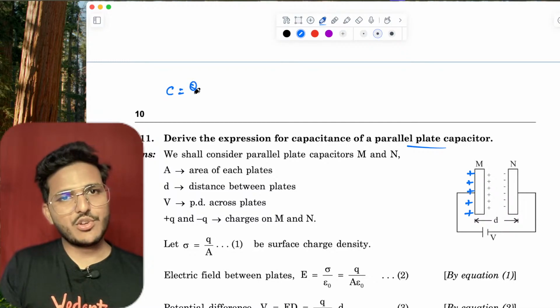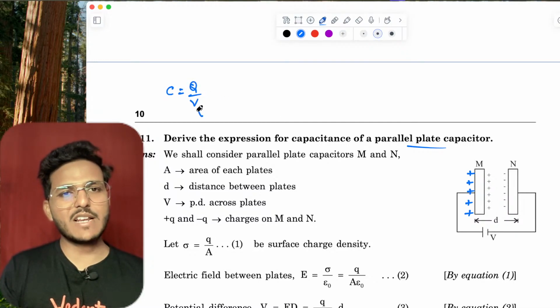You know C equals Q upon V, so just calculate the value of V and put it in, right?